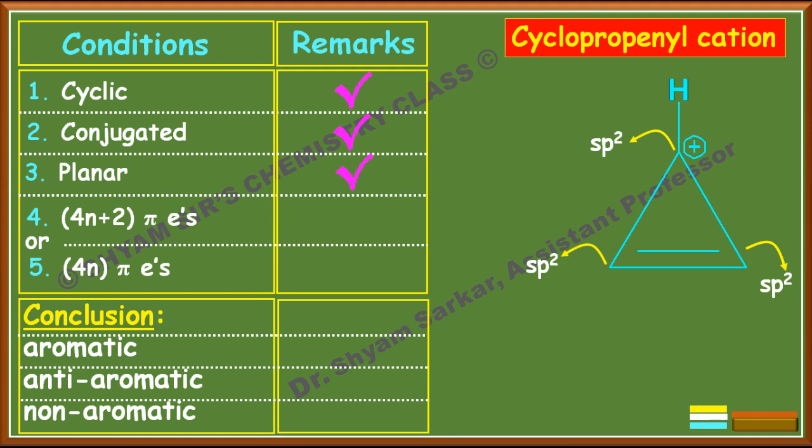Now if you count the pi electrons, there is 1 pi bond, that means 2 pi electrons. 2 pi electrons means if you put the n value 0, then it fulfills the fourth criteria, that means it has 4n plus 2 pi electrons. When it has 4n plus 2 pi electrons with n equal to 0, then this is aromatic. So this compound, cyclopropenyl cation, is aromatic in nature.